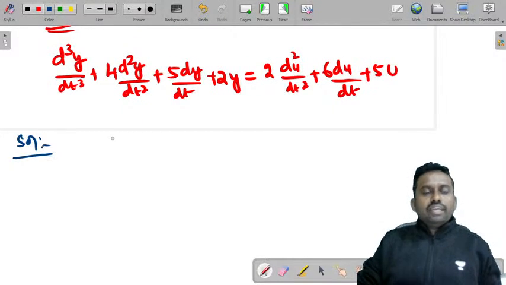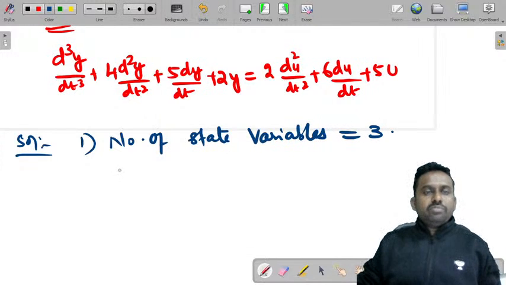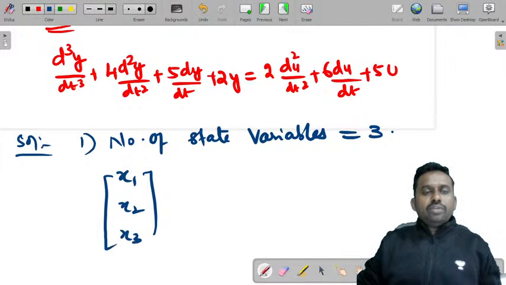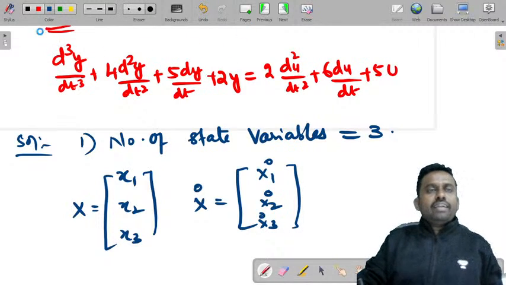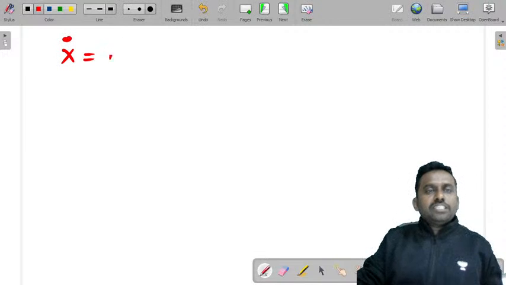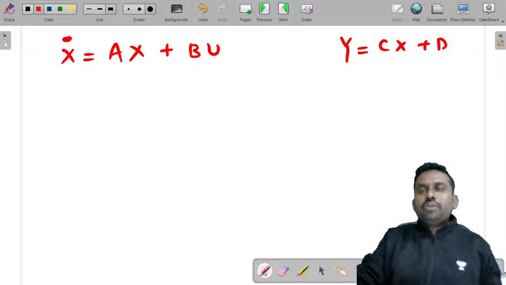What we do is, we'll consider first how many state variables this has, that you need to write. Number of state variables is equal to, how many do you have? 3 state variables. What are they? You can say x1, x2, x3. This is the state vector x. So x dash is equal to x1 dash, x2 dash and x3 dash. So first let's try to write that matrix. x dash is equal to A into x plus B into u. y is equal to C into x plus D into u.